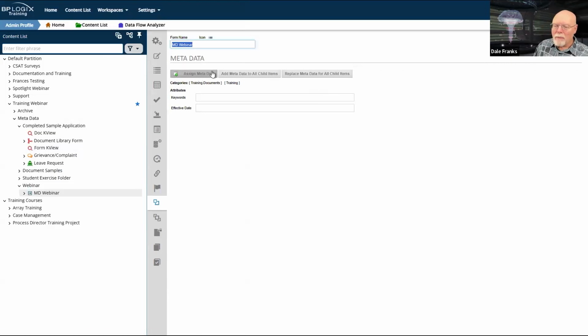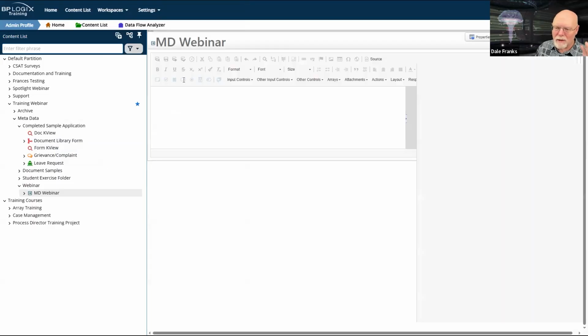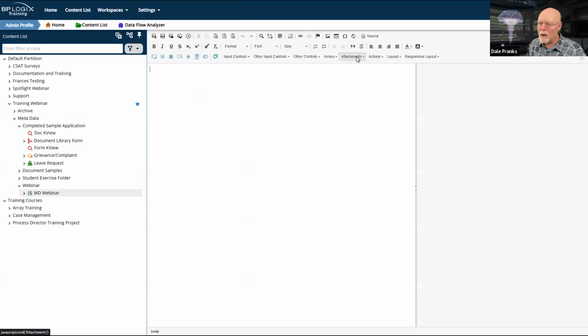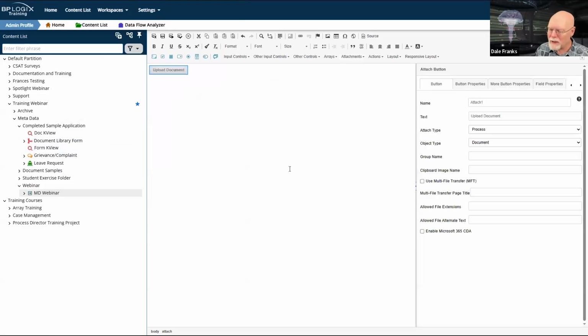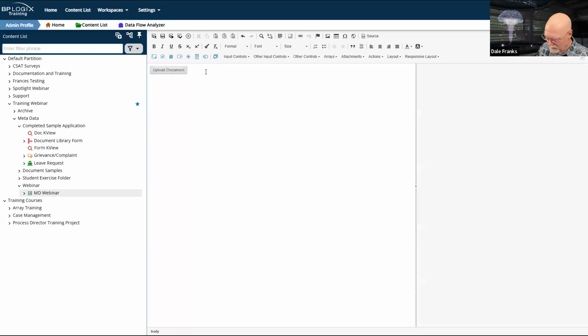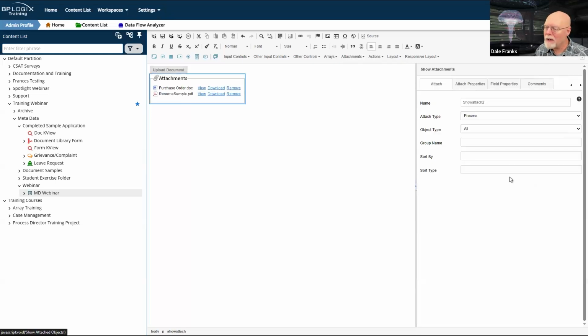So on my form, I've got this metadata, and let's just build this out for a real quick demo. Let's add an attach objects. I don't have a process, so we'll just use the form here. So I've got my attach objects and then my show attached objects.